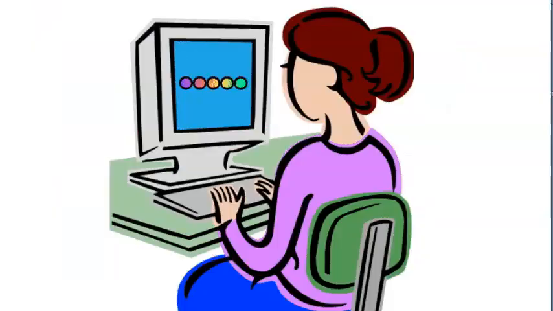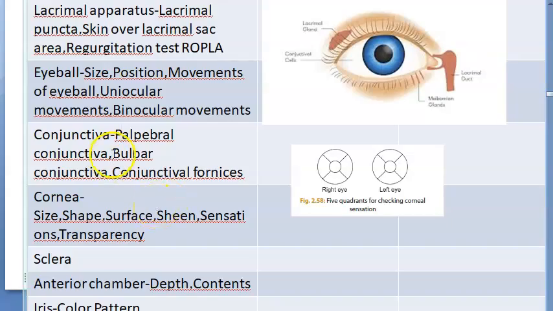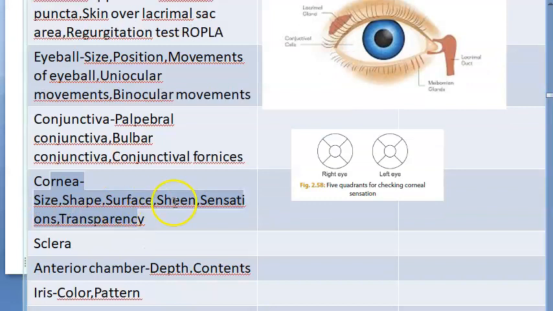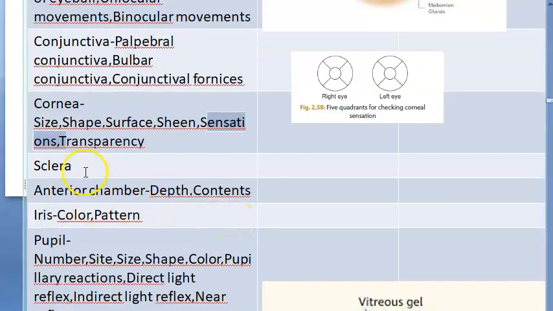I think if this patient is recently operated on, you're not supposed to probably touch, right? So just pay attention to that. Then check all this, whatever is possible. Then cornea, you will check the shape, size, surface, sheen, sensation, transparency, and all only if you're allowed to, right? Otherwise you should not. Then sclera, again you'll check the color, right? And if there's any staphyloma, right? All this you will check.